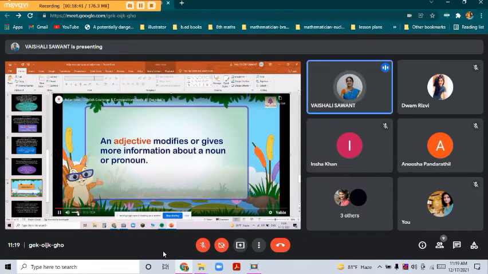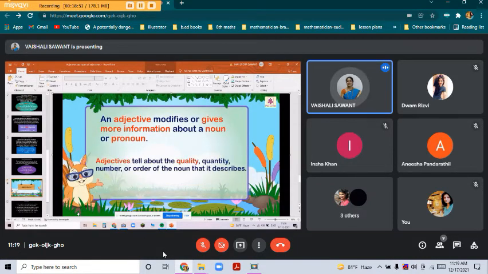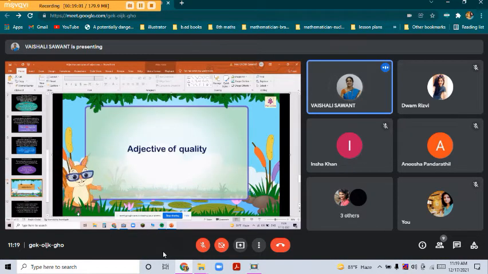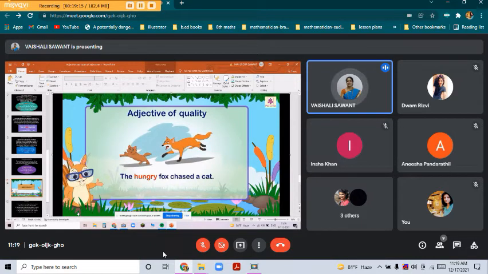An adjective modifies or gives more information about a noun or pronoun. It tells about the quality, quantity, number, or order of the noun that it describes. Adjective of quality. An adjective of quality answers the question, what kind? Example, the hungry fox chased a cat.